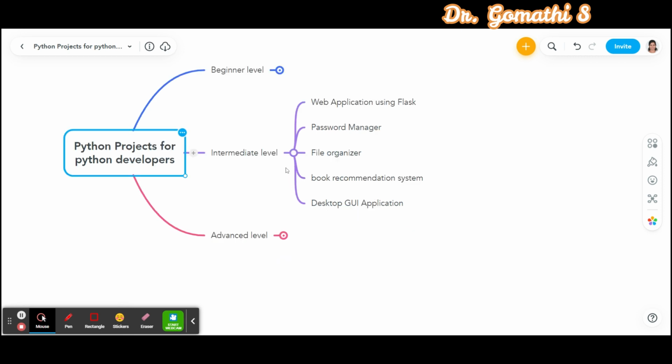And finally, in the intermediate level, you should also learn desktop GUI applications. You can build a desktop GUI application using the tkinter library that allows users to perform certain tasks like converting files or renaming multiple files at once. This project will teach you about GUI development using tkinter, working with files and directories and handling user events.